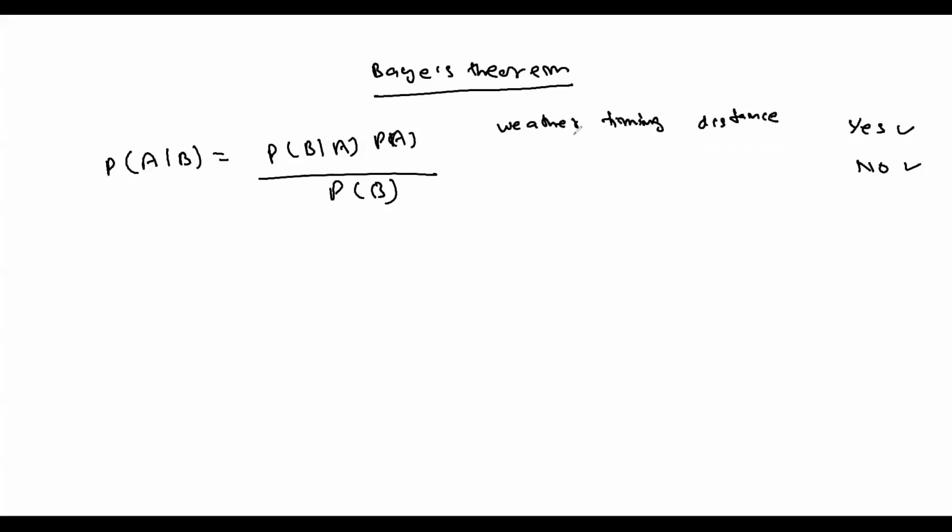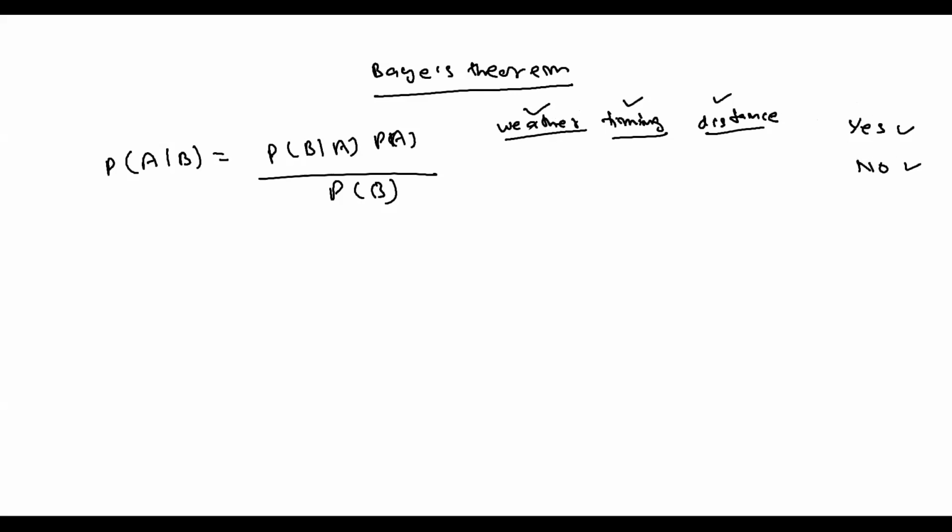So here let's suppose I have to make a decision that I have to go outside or I won't be able to go outside. So maybe a weather condition, maybe a timing, or maybe a distance, individually can contribute to say yes or say no in this particular place.